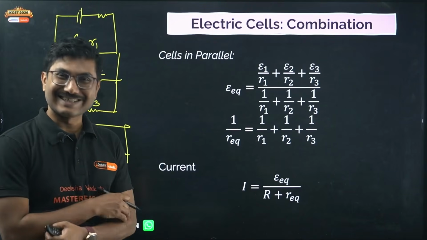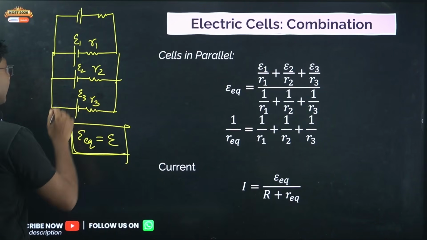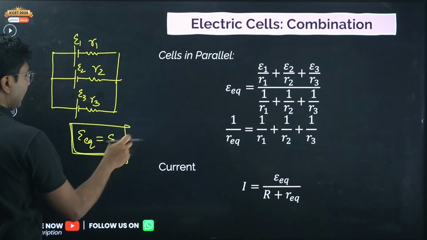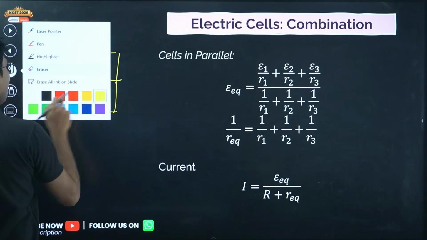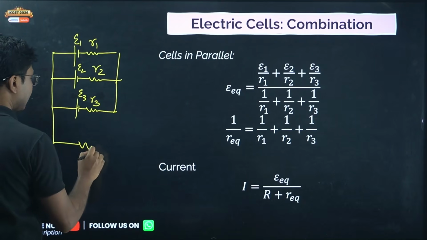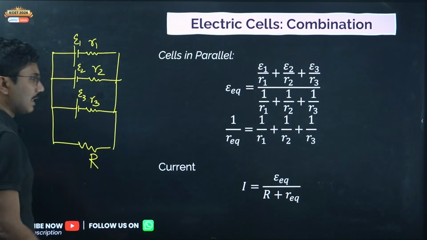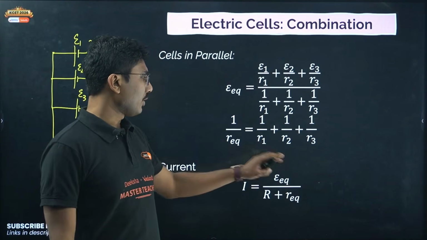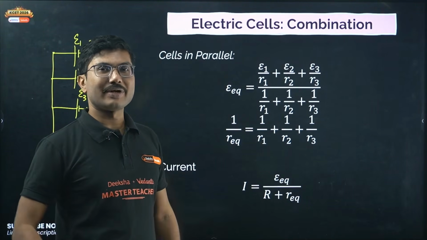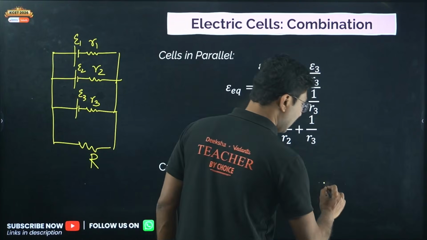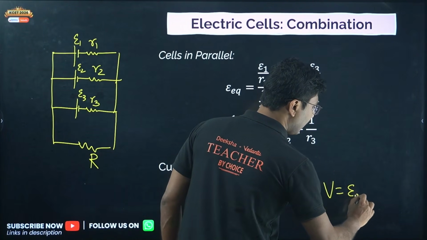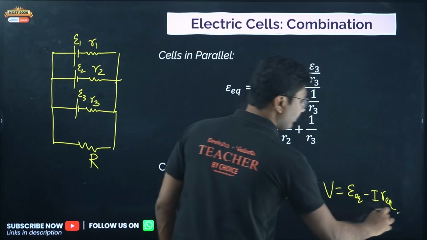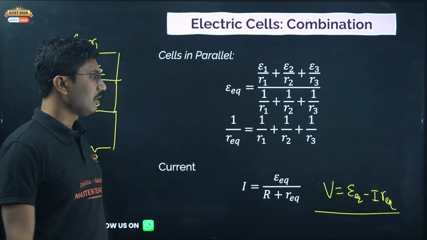Now the current in the circuit can be calculated using this formula. Here R is the external resistance. If you connect this combination across an external resistance R, the current is given by this formula, and this formula is valid for a series combination as well. After you calculate the current, you can find the terminal voltage as well. Terminal voltage is epsilon equivalent minus I into R equivalent. So this is the value for terminal voltage.